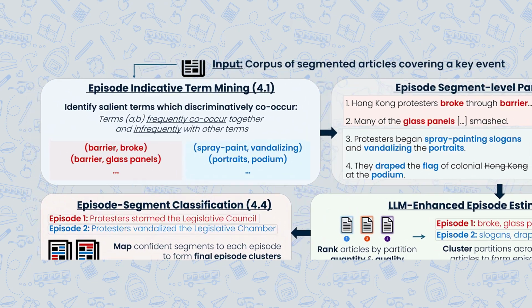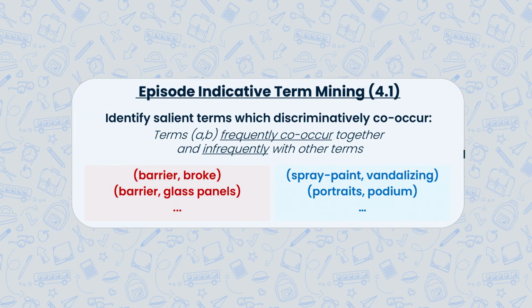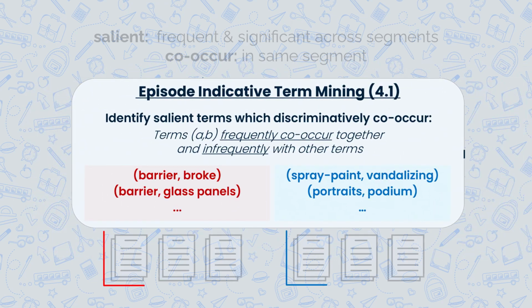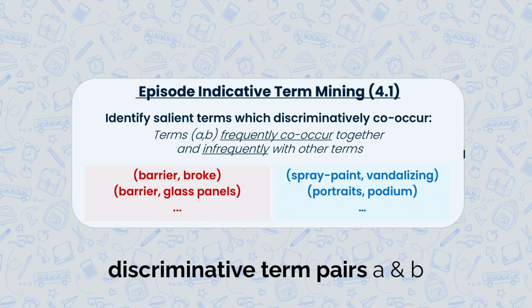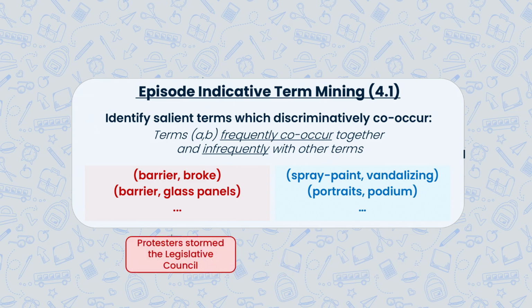First, we begin with episode indicative term mining. We look for pairs of words that frequently appear together within the same segments of a news article, but not across different parts. These are what we call discriminative term pairs. For example, barrier and shoved might co-occur in descriptions of protesters storming a building, while spray painted and podium show up in a different scene entirely.